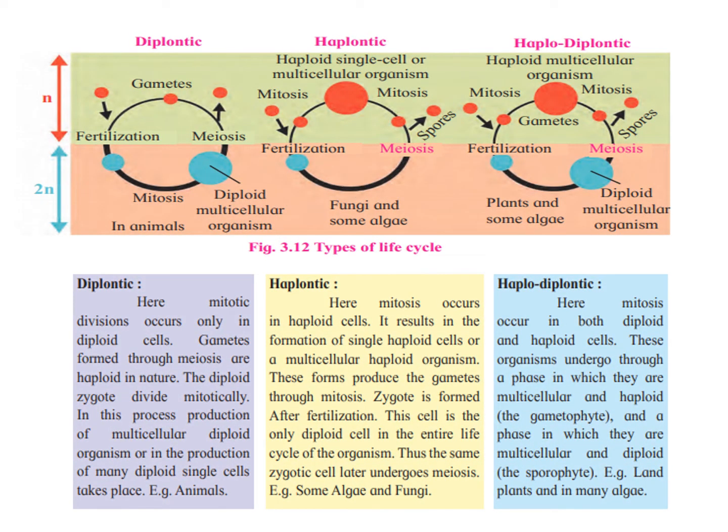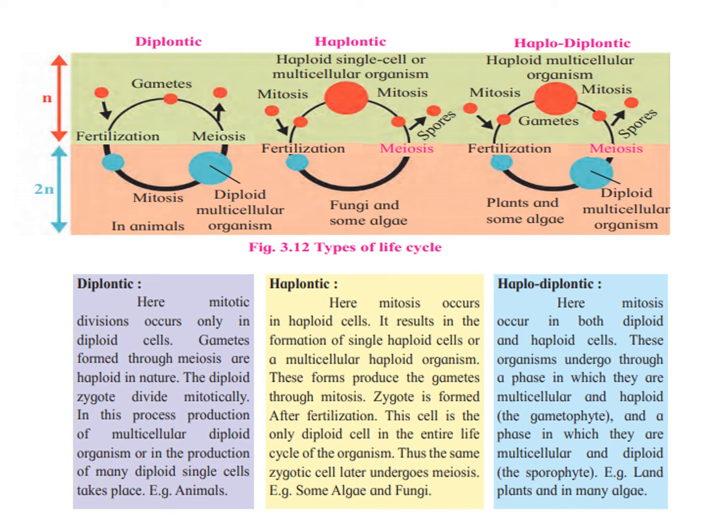This figure shows the types of life cycle: diplontic, haplontic, haplodiplontic. Diplontic means mitotic division occurs only in the diploid cell. Gametes formed through meiosis are haploid in nature.